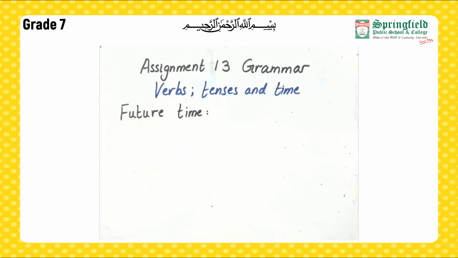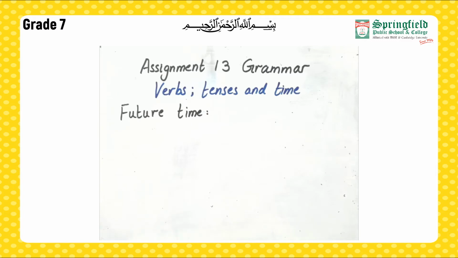Okay, so the future is not a tense because the verbs retain their past and present form and take the help of an auxiliary. Why we don't call it a tense? Because the verb remains the same, right? It only takes the help of an auxiliary. It can be will play, will have played, or something like that. Therefore we would try from now on not to say future tense, but even if you say it, it's not completely wrong, but we can call it a future time as well.